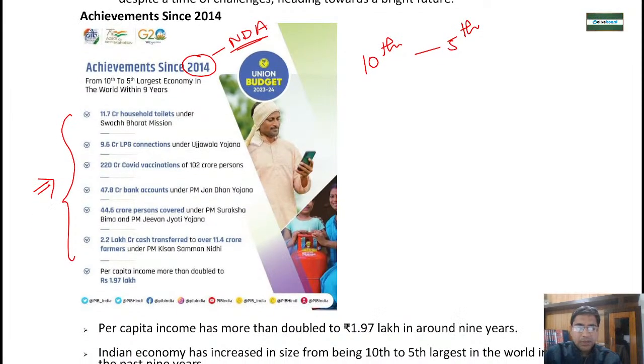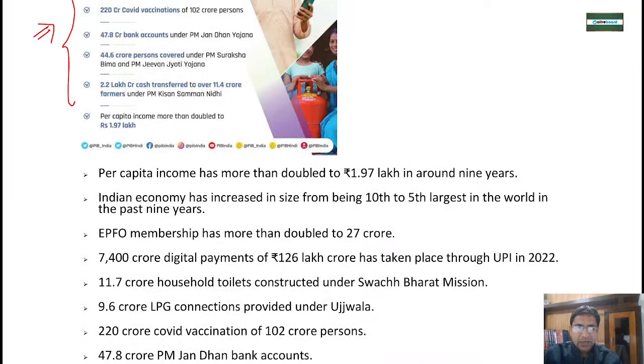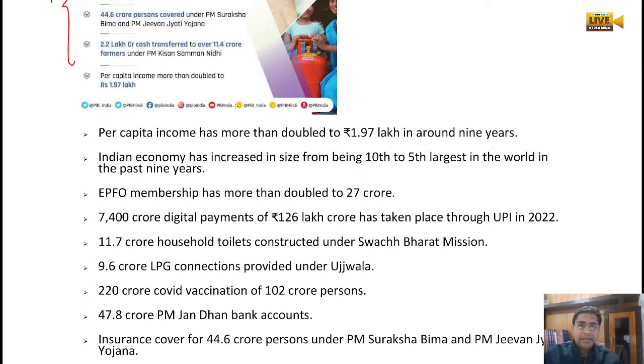Now this we have already done. The per capita income has already doubled to around 1.97 lakh. We have become the 5th largest economy from the 10th. EPFO subscription has doubled to 27 crore. Digital payments are in fire mode totally, with around 7,400 crore digital payments done, worth rupees 126 lakh crore, in UPI in 2020-22. 11.7 crore households have got toilets under the Swachh Bharat Mission.